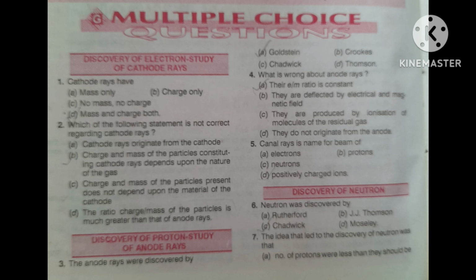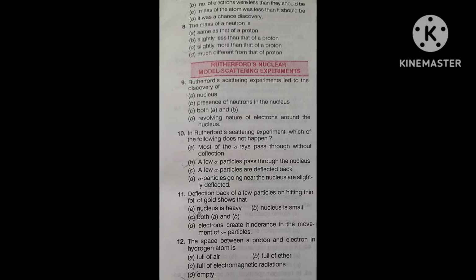Now, questions based on Rutherford's nuclear model and scattering experiments. Now I am going to discuss questions based on Rutherford's nuclear model scattering experiments.